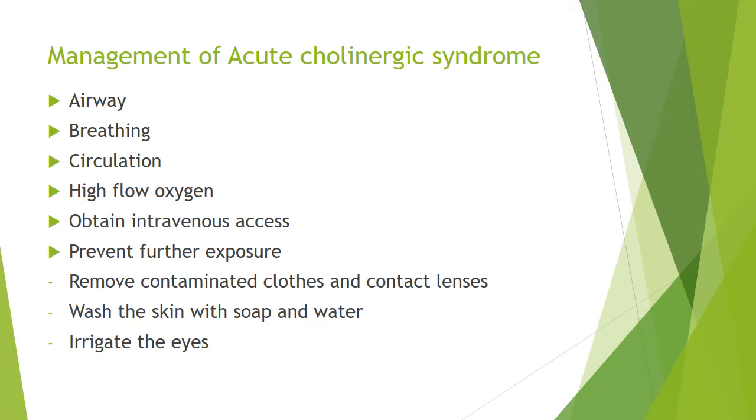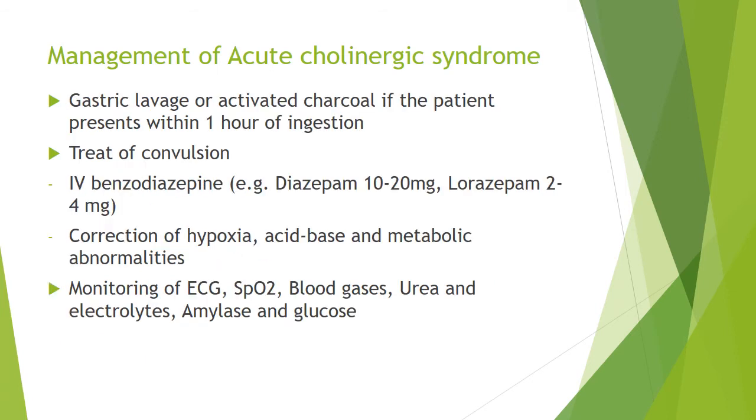Like every other emergency or poisoning, first we manage the airway, then breathing, then circulation. Then we give high flow oxygen and obtain intravenous access. Then we prevent further exposure, which is also known as external decontamination. We remove the contaminated clothes and the contact lenses, we wash the skin with soap and water, and we irrigate the eyes. Then we do gastric lavage or activated charcoal only if the patient presents within 1 hour of ingestion.